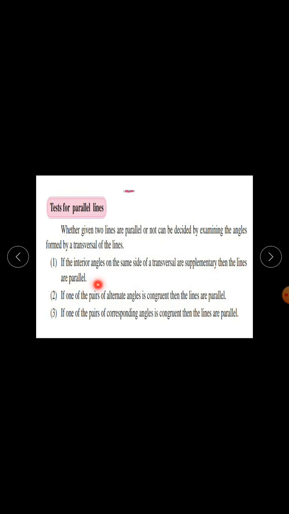Second test: if one of the pairs of alternate angles is congruent, then the lines are parallel. And third test: if one of the pairs of corresponding angles is congruent, then the lines are parallel. So these are the tests for parallel lines.